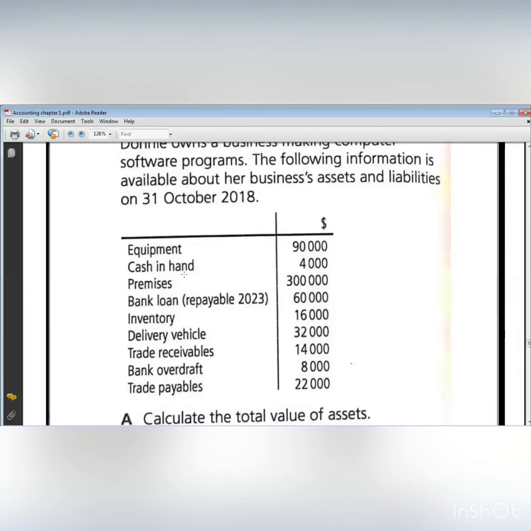Cash in hand is assets. Premises is assets. Bank loan, liabilities. Inventory, assets. Delivery vehicle, assets. Trade receivable, assets. Bank overdraft, liabilities, and trade payable, liabilities. So I have three liabilities: bank loan, bank overdraft, trade payable, and the rest is assets.